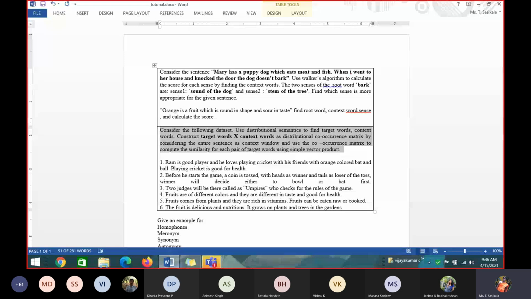Fifth, what do you have to do? Find the dot product from that matrix. After finishing the matrix, whether you leave it as such or what you have to infer from that.